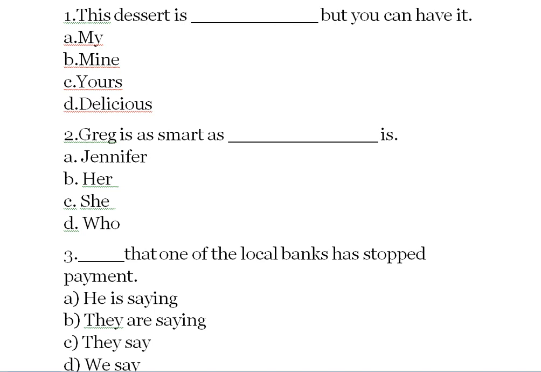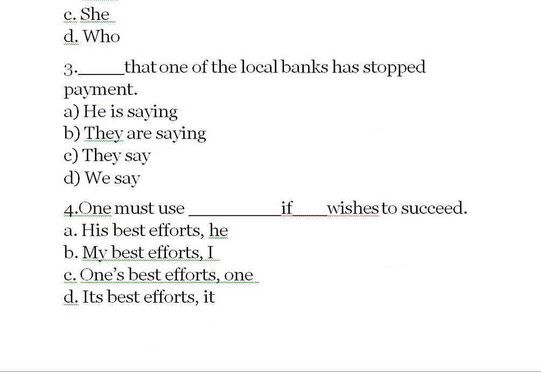Dash that one of the local banks has stopped payment. He is saying that one of the local banks. They say that one of the local banks. So we have the option they say here, which is option C. They say that one of the local banks has stopped payment.